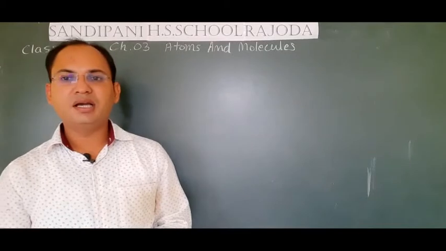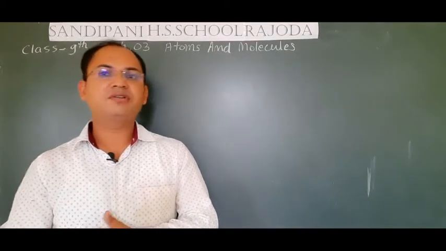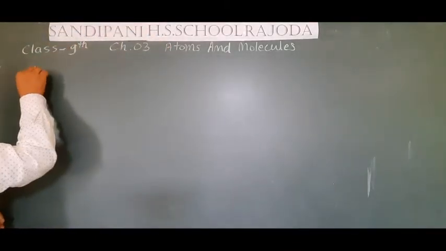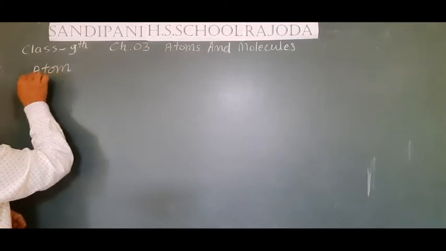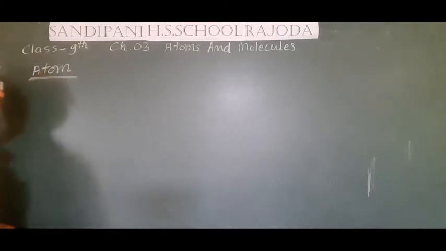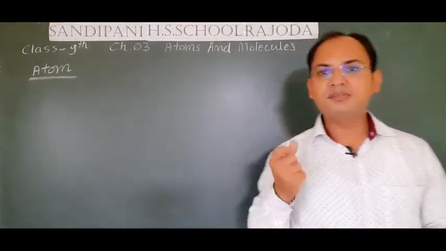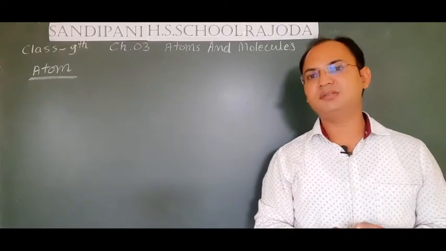Students, if we talk about the history of the atom, first of all let us understand what an atom is, then we will understand its history. Students, an atom is actually the smallest particle of matter. We have studied matter in chapter one.